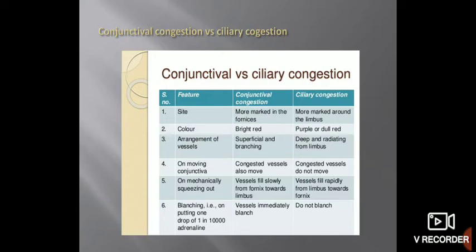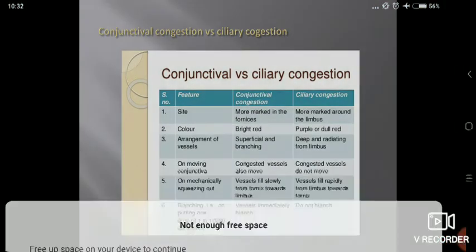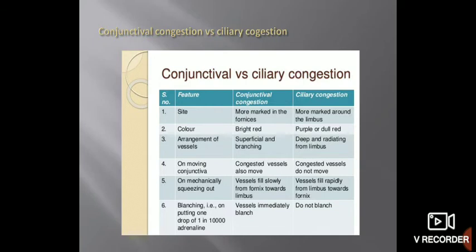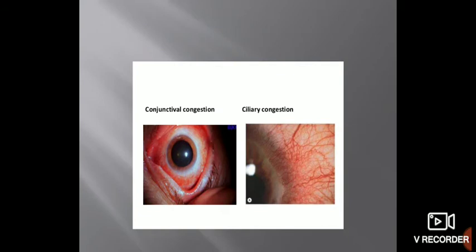It is very important. So conjunctival congestion is seen in conjunctivitis, while ciliary congestion is seen in uveitis and glaucoma mostly. Here you can see two figures. On the left side there is conjunctival congestion. On the right side there is ciliary congestion. In ciliary congestion you can see congestion maximum around the limbus, while in conjunctival congestion the congestion is maximum in the fornices, while towards the limbus there is a decrease in the congestion.